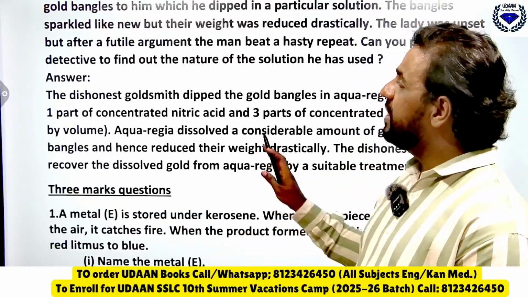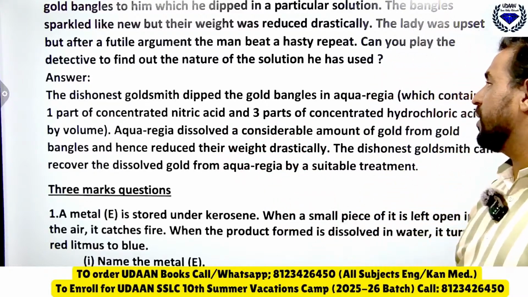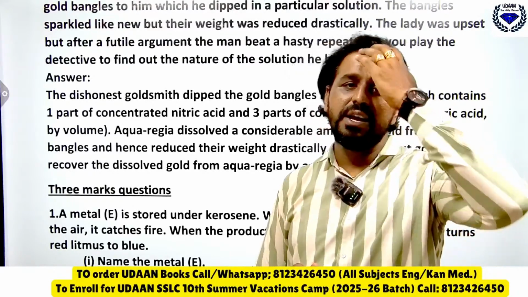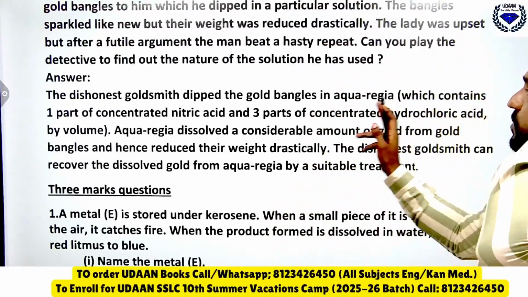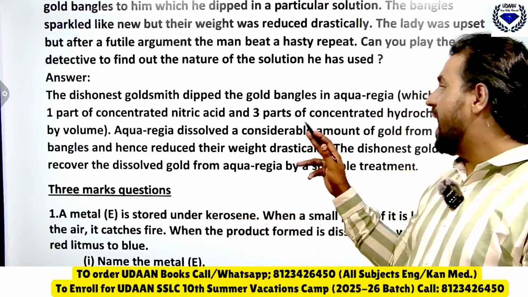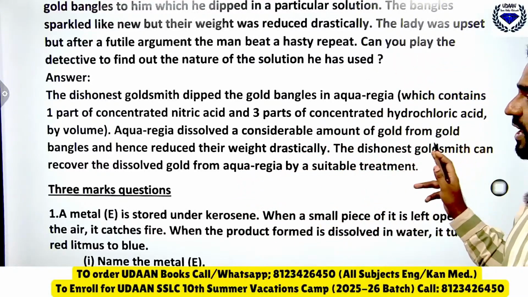See here, the dishonest goldsmith dipped the gold bangle in aqua regia. So you should remember this. Aqua regia is a solution which contains one part of concentrated HNO3, that is nitric acid, and 3 parts of concentrated HCl by volume.